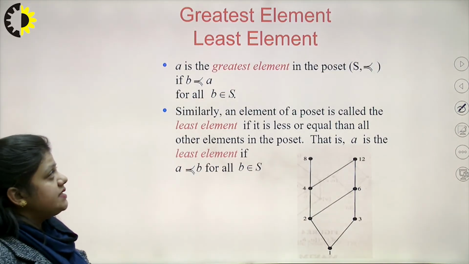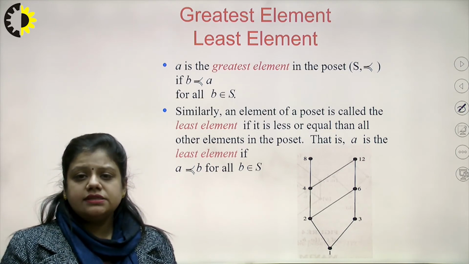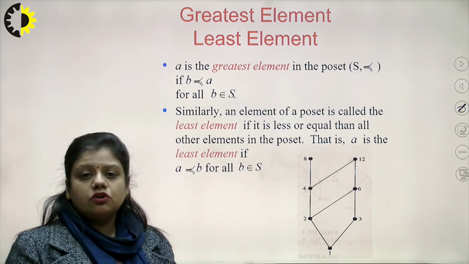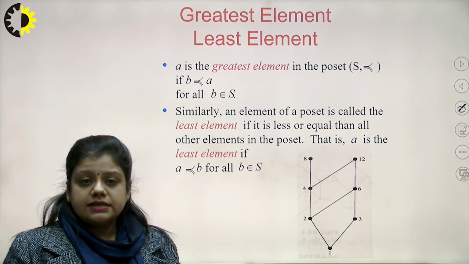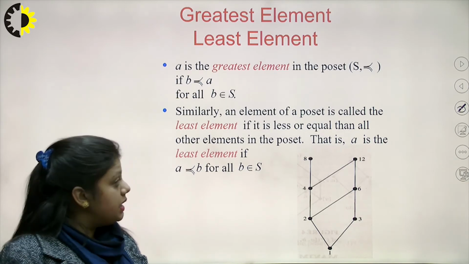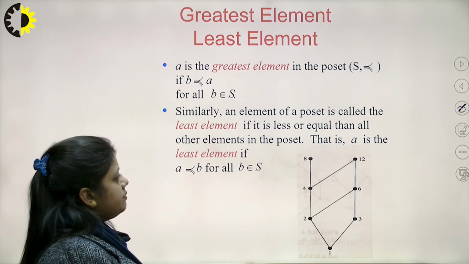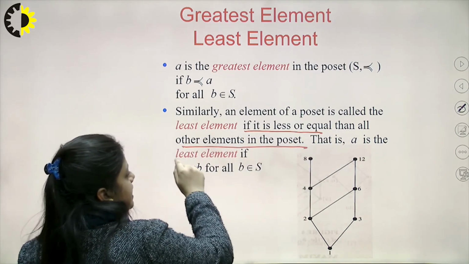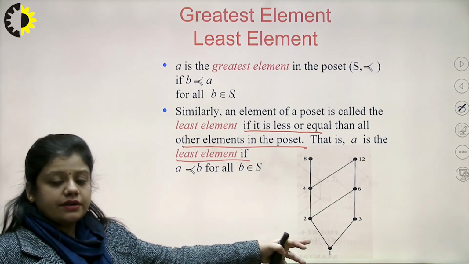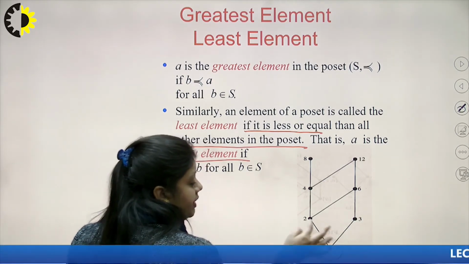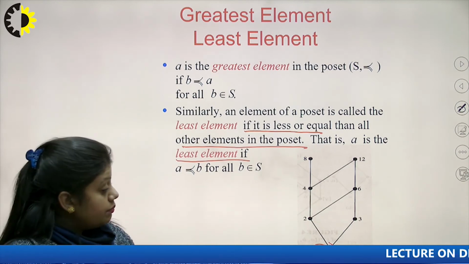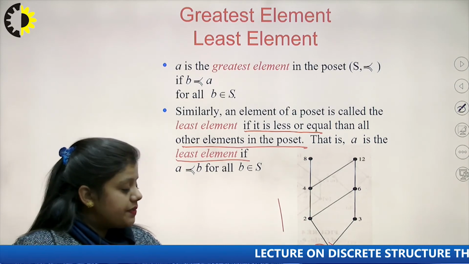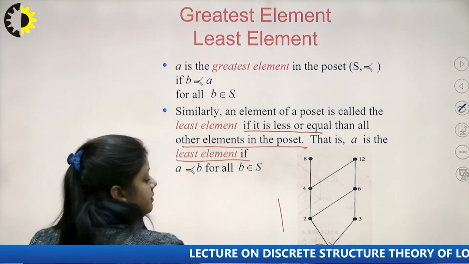Then coming on to the greatest element and the least element. A is the greatest element of the poset if B precedes A for all B that belongs to S. Similarly, an element of a poset is called the least element if it is less than or equal to all the other elements in the poset. If I look at it in this diagram, there is an element 1 that precedes all the other elements in the set. There is no other element that further precedes 1. So, 1 is the least element in our case.